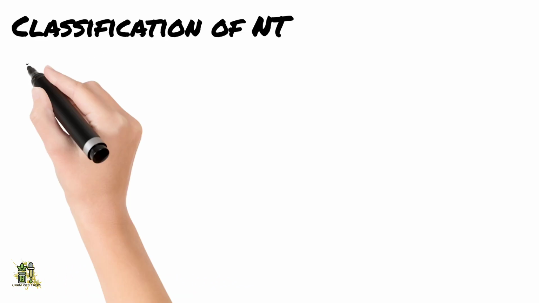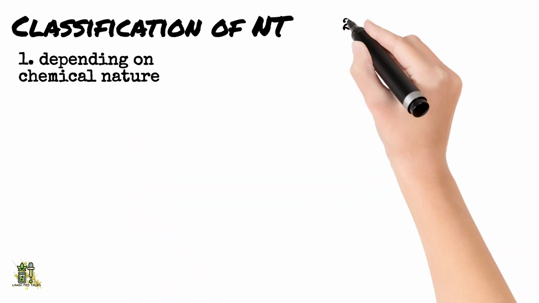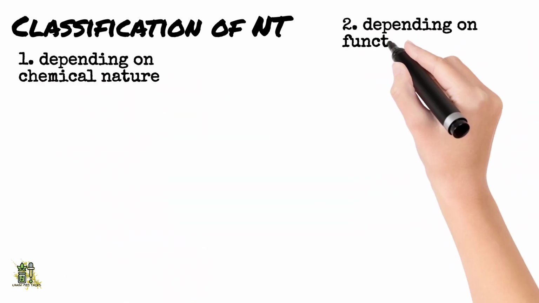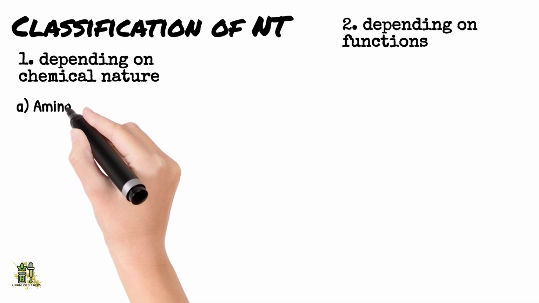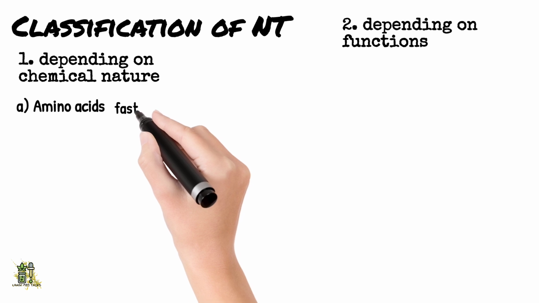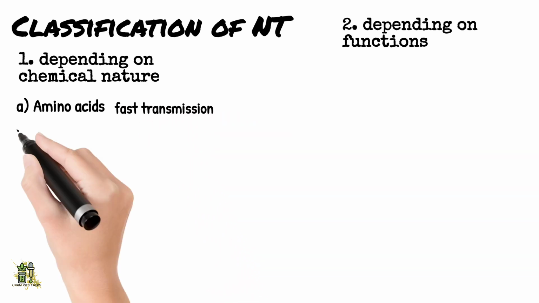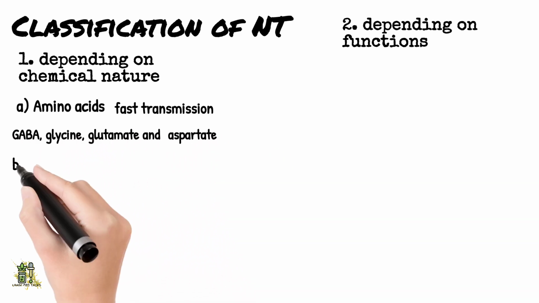Classification of neurotransmitters. First, depending upon chemical nature, and second, depending upon function. Depending upon chemical nature, neurotransmitters are classified into three groups. Amino acids. Neurotransmitters of this group are involved in fast synaptic transmission and are inhibitory and excitatory in action. GABA, glycine, glutamate, and aspartate belong to this group.